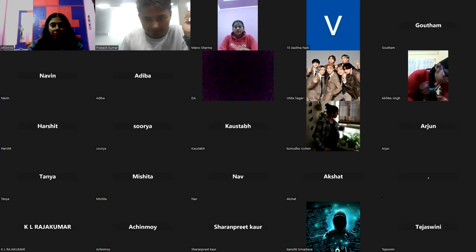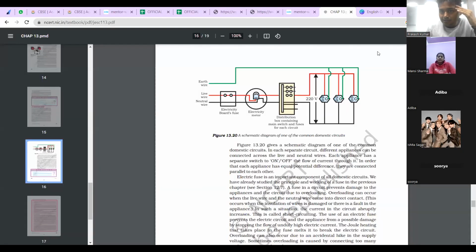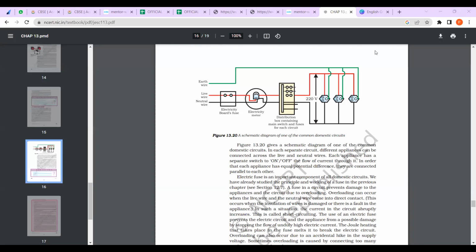Just a second. So all of you can see this one, what exactly is happening. Surya, you are here now? This one is the domestic electric circuit, right? So see, three wires come to your home. One is the earth wire, one is the live wire, and one is the neutral wire. All of you know this or not?